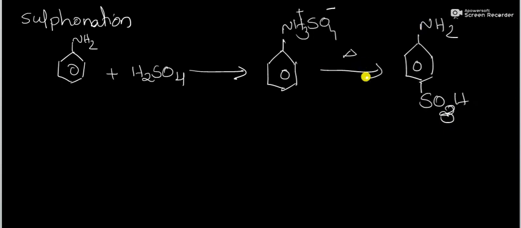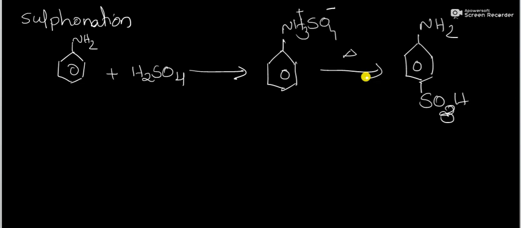This is our para substituted product. So sulfanilic acid and its derivatives can be used as intermediates in the manufacture of different antibacterial agents. That is called sulfa drugs. That is another topic, sulfa drugs.